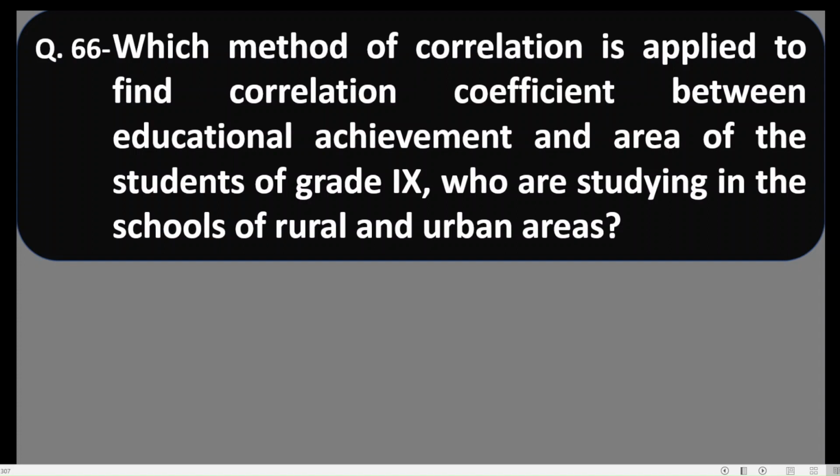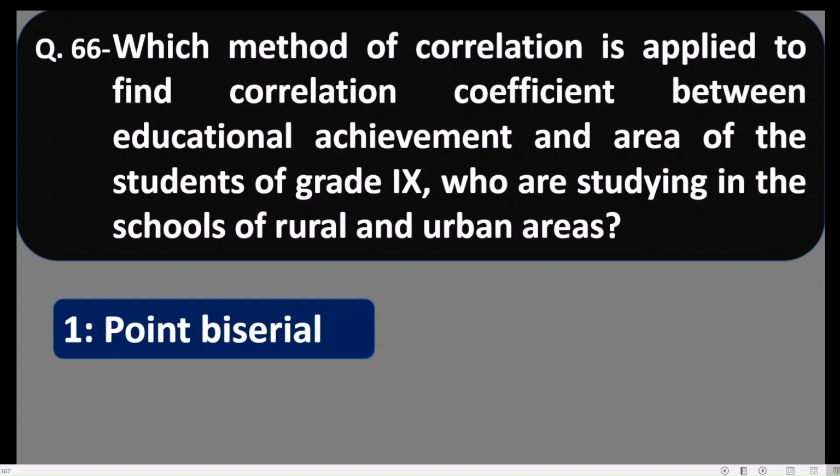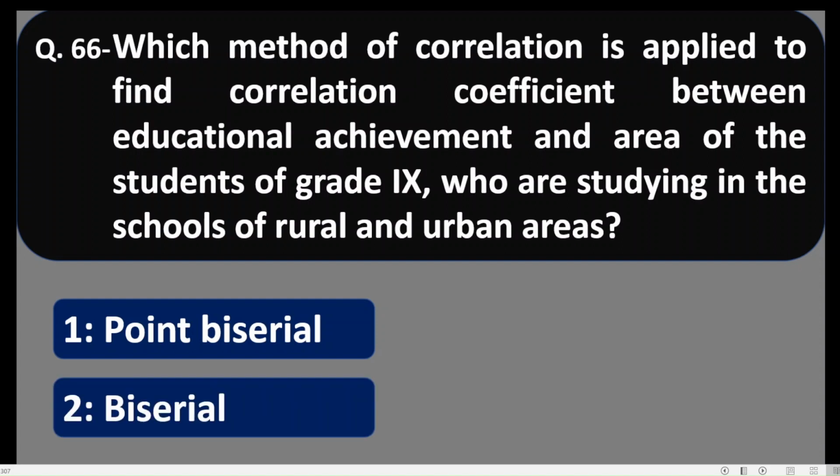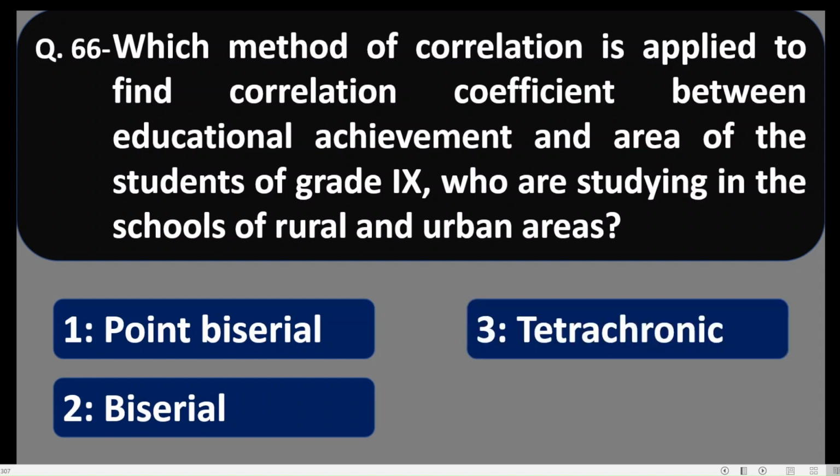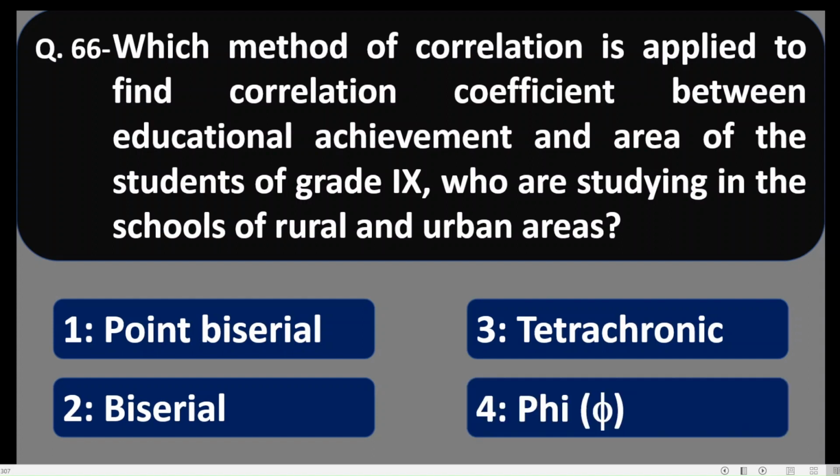Correlation coefficient is to be found here between educational achievement and area of the students of grade 11 who are residing in rural and urban area. So correlation coefficient between area and achievement is to be found. Let us see which type of correlation coefficient will be found here. Number 1 is point biserial, second is biserial, third is tetrachoric, and fourth is phi.